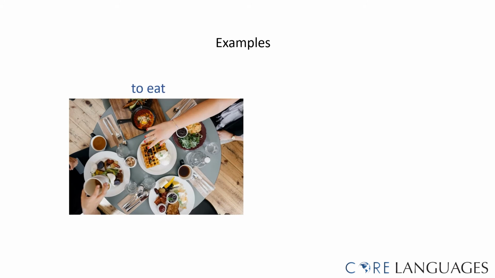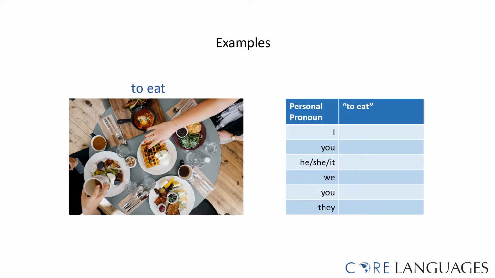Try to conjugate to eat on your own first. Very good. Now let's read it together. I eat. You eat. He, she, it eats. We eat. You eat. And they eat.